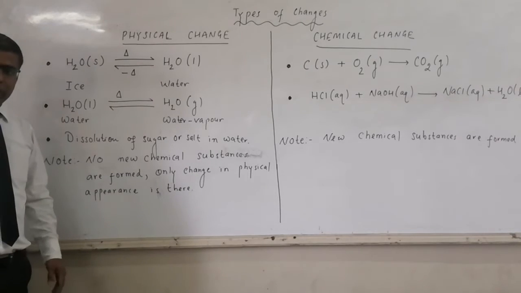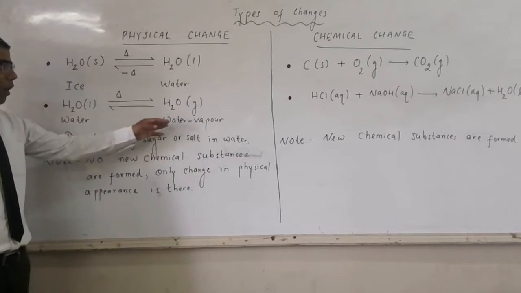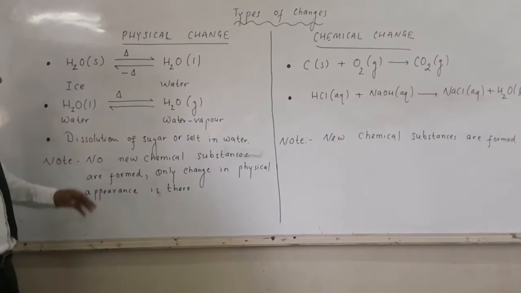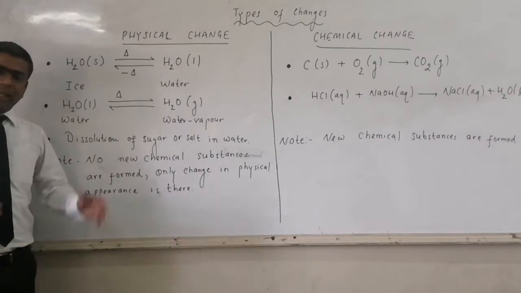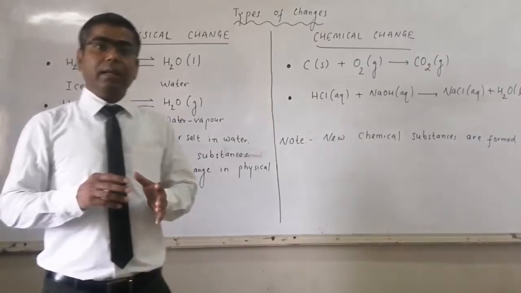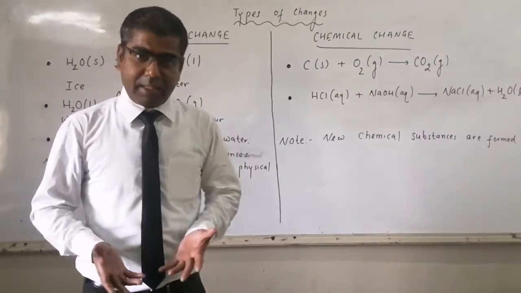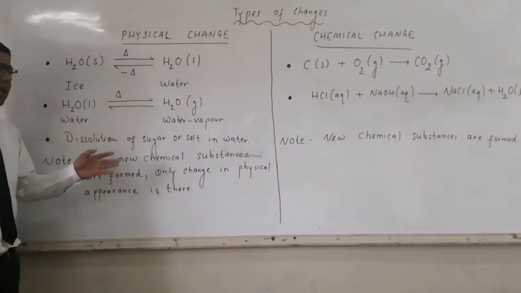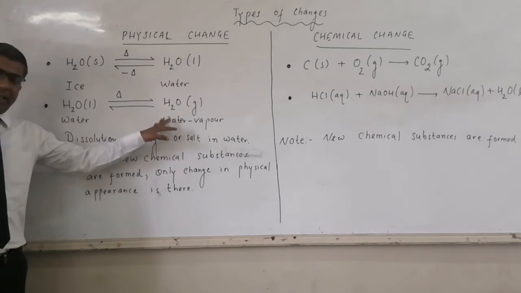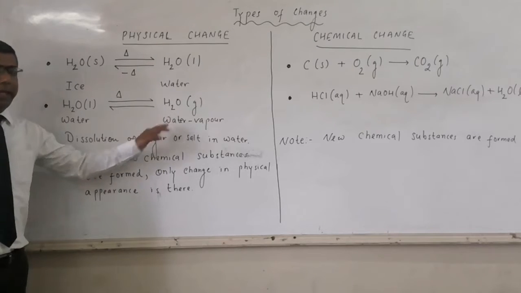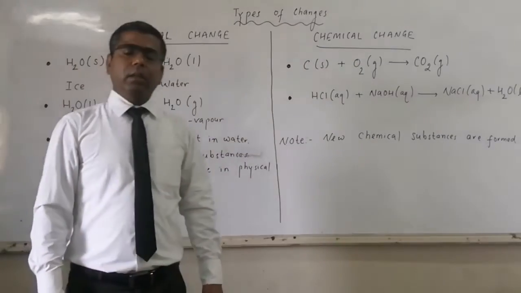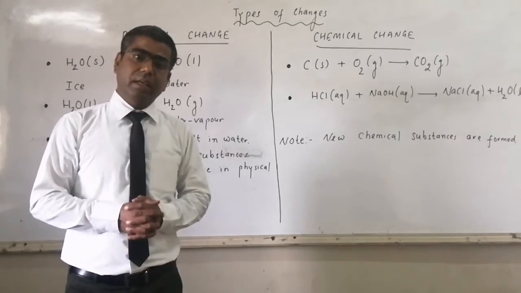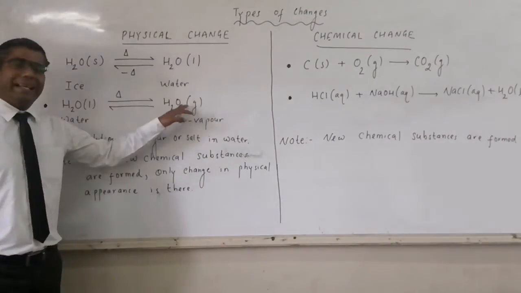Similarly, water on heating gets converted to water vapor. Water vapor on cooling gets converted to liquid water again. So again the conversion takes place by gaining heat energy or by losing heat energy. Again, if we compare the chemical formula, the chemical formula of water and water vapor remains same. So again, there is no change in the chemical composition. Yes, there is a change in physical state of the substance. The liquid state gets converted to gas state.